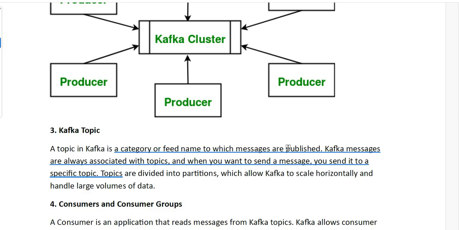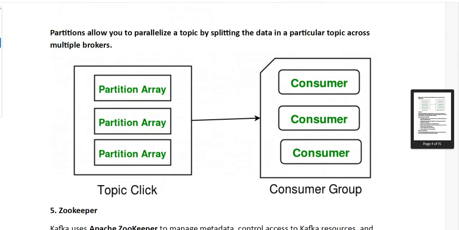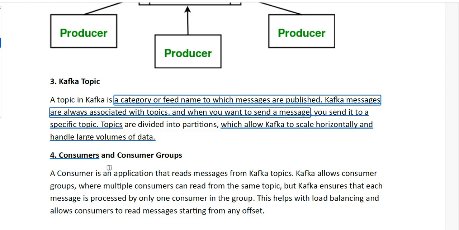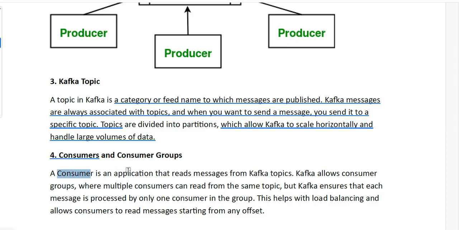Okay, so we need to talk about one more thing. This allows Kafka to scale horizontally and handle a large amount of data. Next, we are going to see consumers. What is a consumer and what are consumer groups? We already discussed the consumer previously. A consumer is an application that is used to read the data produced by the producer, right? It reads messages from the respective topics.